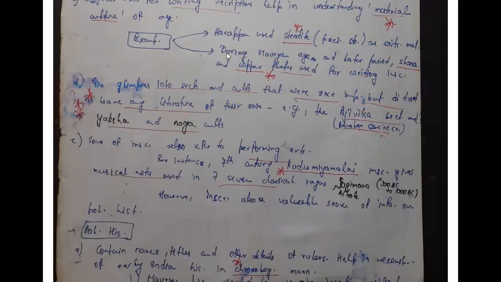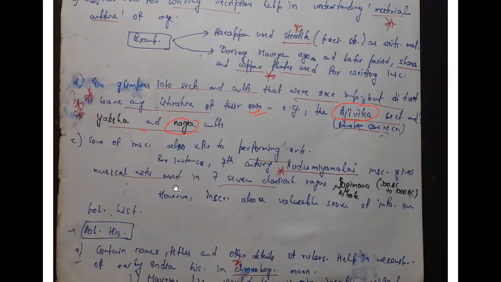Then the other point which you can add here is that inscriptions also talk about certain religions, certain sects like the Ajivika sect, Yaksha and Naga cults. You would not have known about them because in literature you barely find any mention of them. So that is also one point, that the art and culture part is being supplemented from the epigraphic sources. They're telling us about the art and culture part. Fine. Then the political history part.